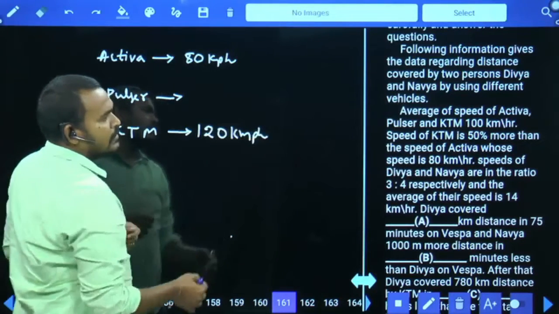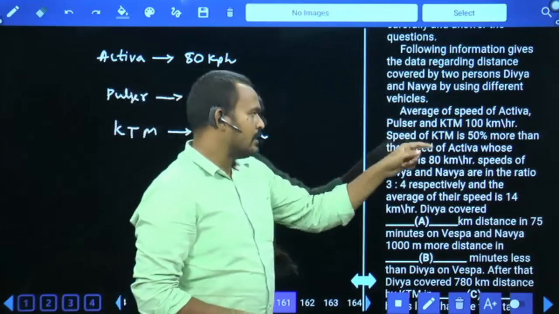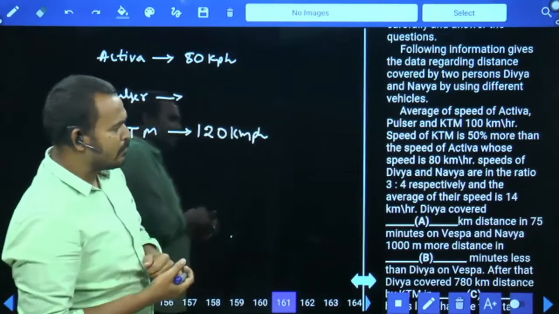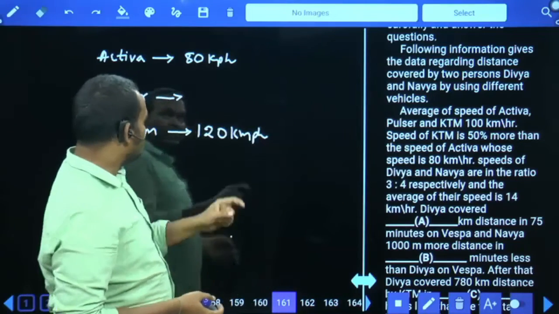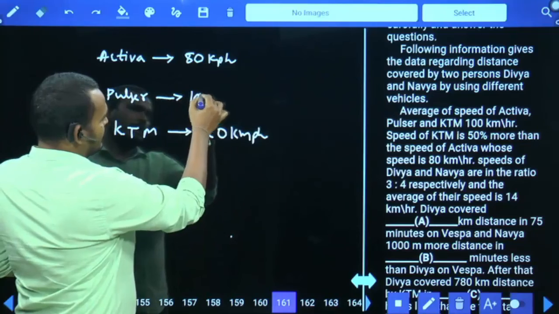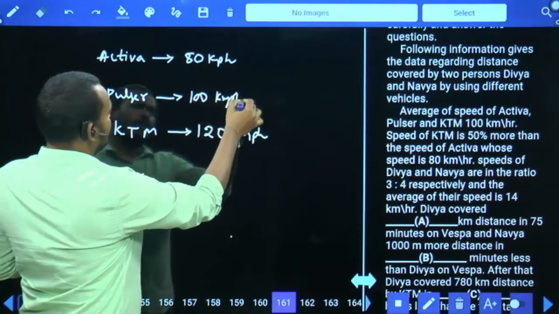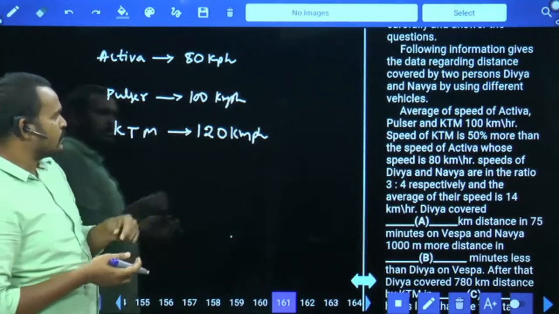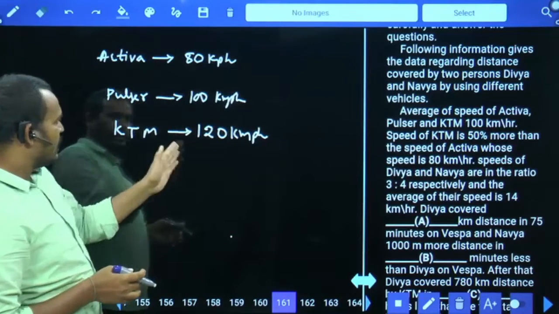And one more, the average speed of Activa, Pulsar and KTM is 100 km per hour. Average speed is 100 km per hour, means the sum is 300. In that 80 and 120 are complete. What is the remaining value? 100 km per hour. Okay. Based on given data, Activa speed is 80 km per hour, Pulsar speed is 100 km per hour, KTM 120 km per hour.